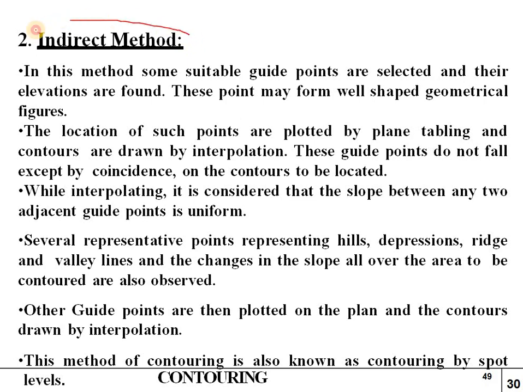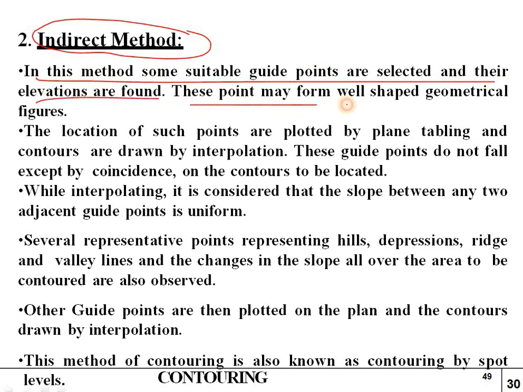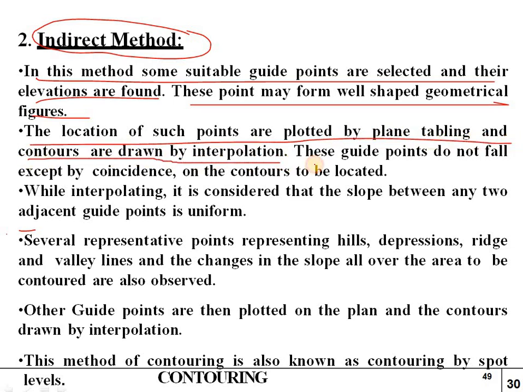So now this is the indirect method. In this method, some suitable guide points are selected and their elevations are found. These points may form well-shaped geometrical figures. So in this we can get geometrical type shapes. Okay. The locations of such points are plotted by plane tabling and contours are drawn by interpolation.